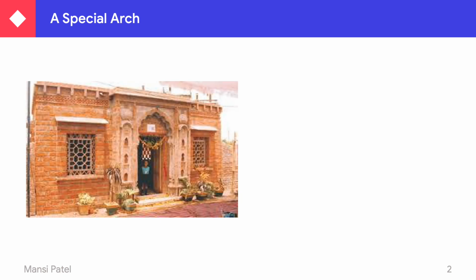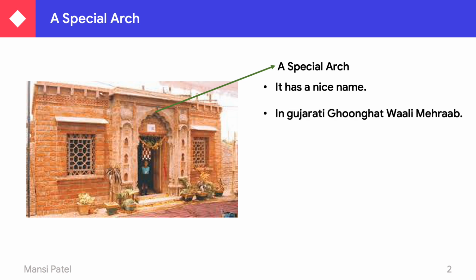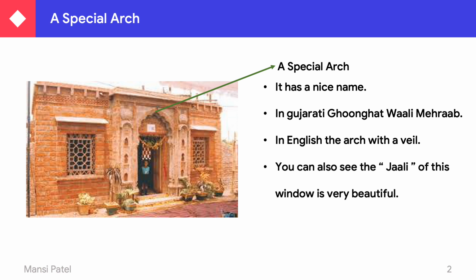Now what is a special arc? You can see in this picture there is one special arc. It has a nice name. In Gujarati we can say Ghungat Wali Mehrab. In English, we can say the arc with a veil. You can also see the jali of this window, which is very beautiful and is made by different types of bricks.